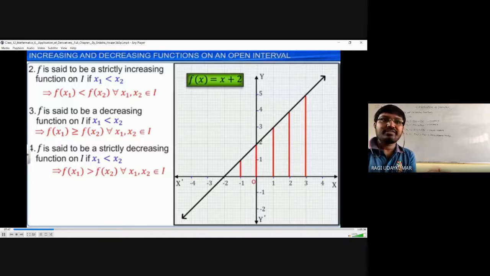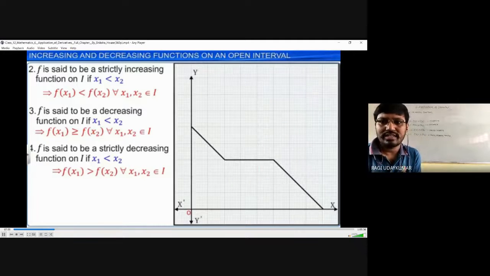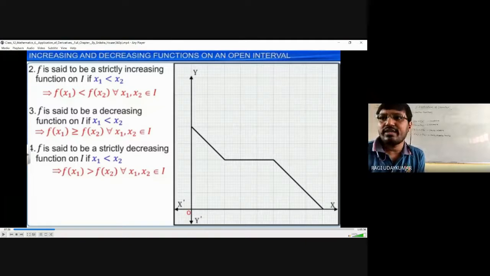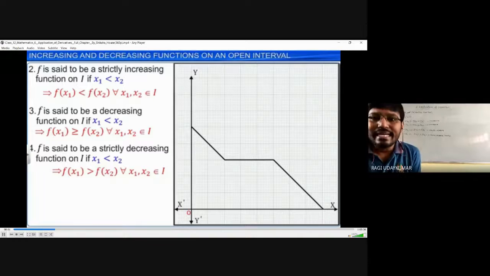So you can observe the graphs of the increasing and decreasing functions, and by the observation of the graph itself, you can say whether it is an increasing or decreasing function. See here, can anyone say this function, whatever graph is shown to you, which type of function it is: increasing, decreasing, strictly increasing, strictly decreasing? Decreasing. Yes, simply decreasing you have to say, not strictly, because in one part of the graph you have a line which is parallel to the x-axis. There itself it is saying that it is a simply decreasing function.